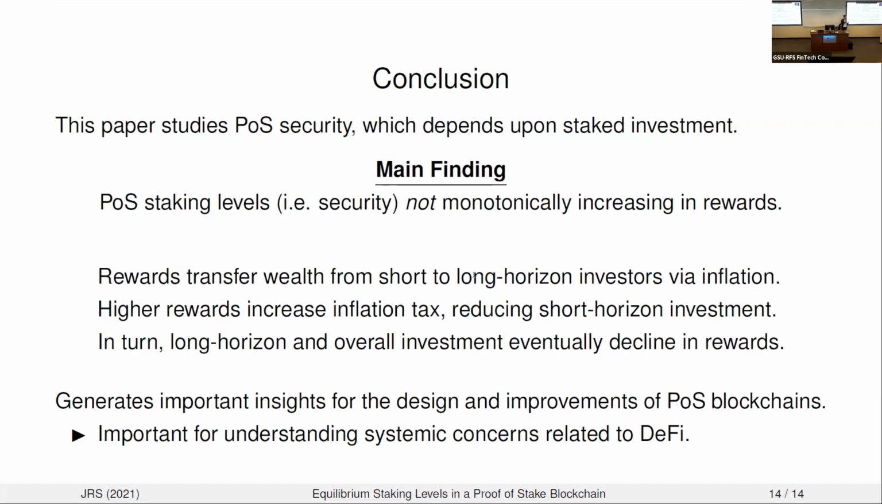Just to recap, the main mechanism is the idea that these block rewards are transferring wealth from short horizon investors to long horizon investors via the inflationary effect that they generate. Higher rewards is going to increase this inflationary tax on the short horizon investors, which is going to lower short horizon investment. Once that short horizon investment is sufficiently low, it's also going to lower the long horizon investment. And this is going to be the dominating effect, which is going to lower staking levels at some point.